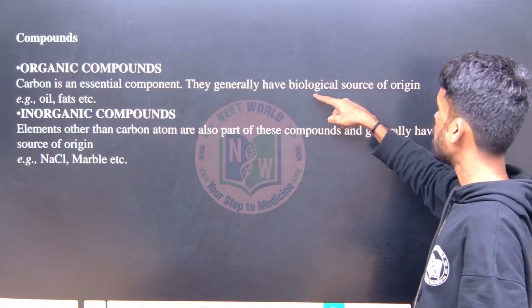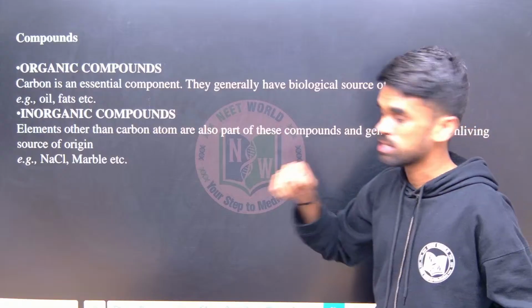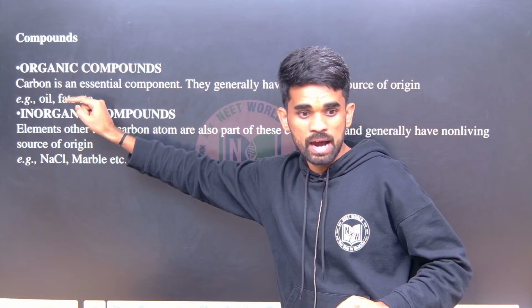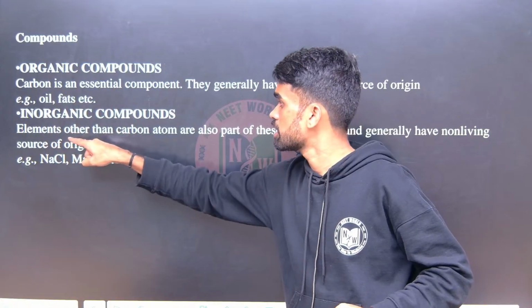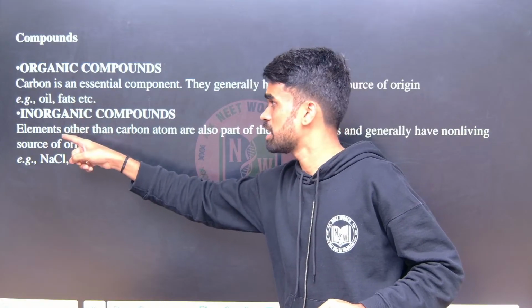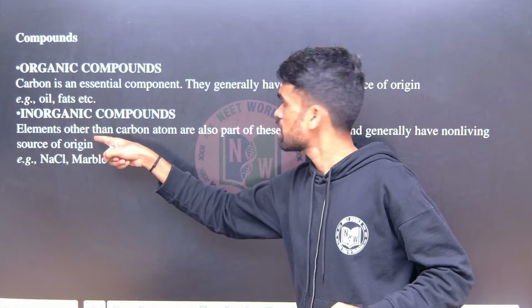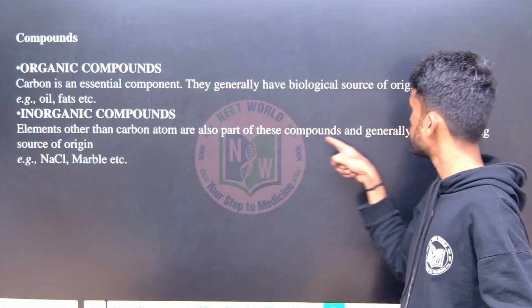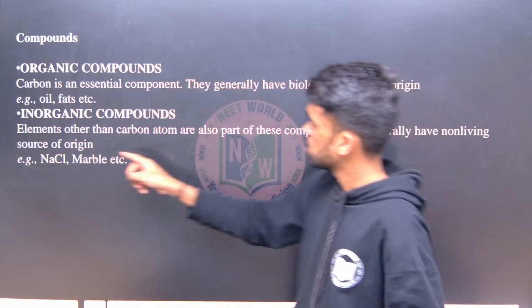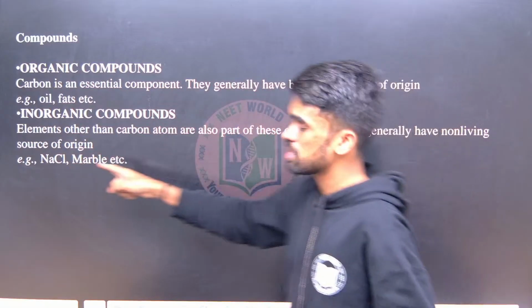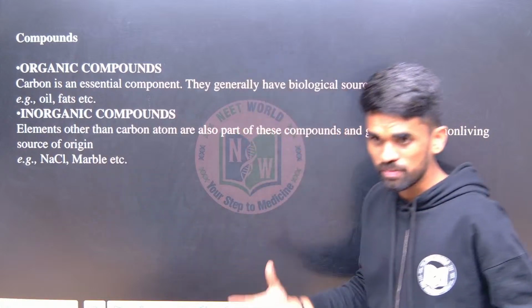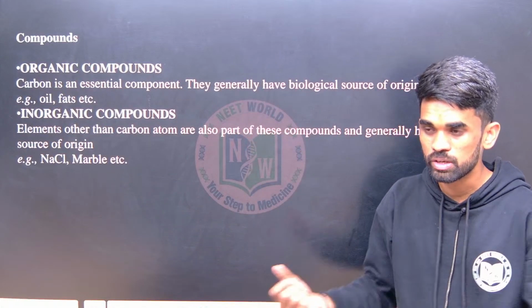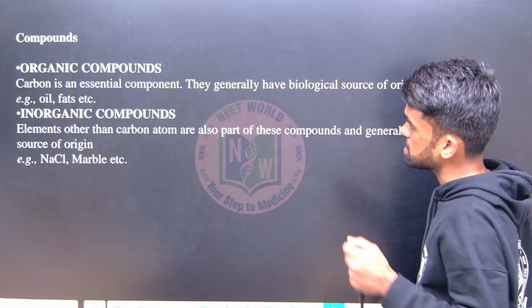They are generally of biological origin, for example oils and fats. Next, inorganic compounds generally contain elements other than carbon, and come from non-living sources like NaCl and marble, which we can extract from the earth's crust.